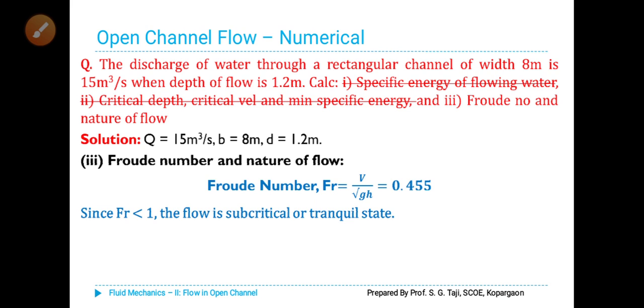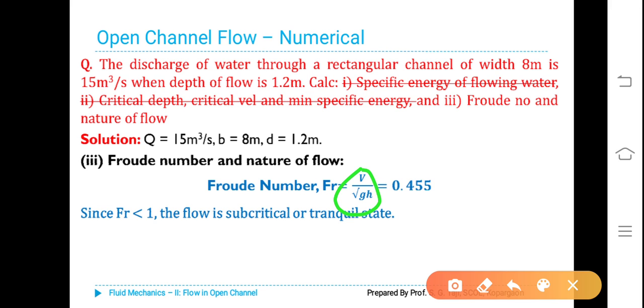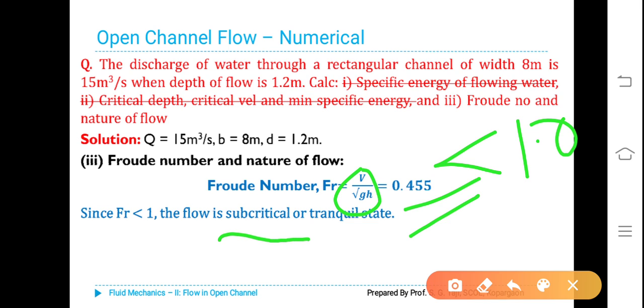Therefore, Froude number Fr is equal to V divided by the square root of GH. If you substitute all the values which are given, you will get the value 0.455, which is less than 1.0. Since Fr is less than 1, the flow is subcritical or tranquil state. This is the nature of flow.